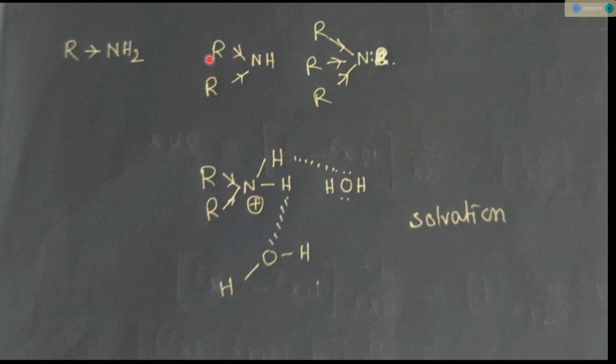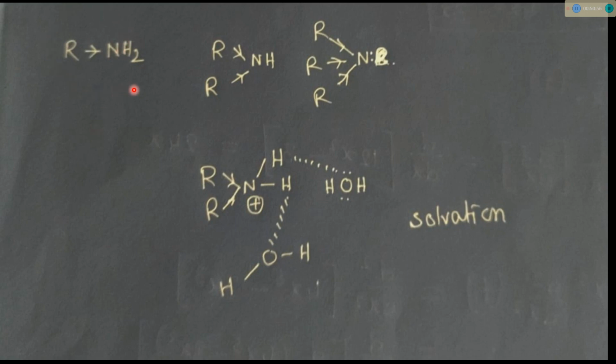If the secondary amine becomes protonated, there are two hydrogens in that protonated form. These two hydrogens will form hydrogen bonds with the solvent water. If this one protonates, only one hydrogen is there, only one hydrogen bond. If this one protonates, three hydrogens will be there, three hydrogen bonds with three water molecules.